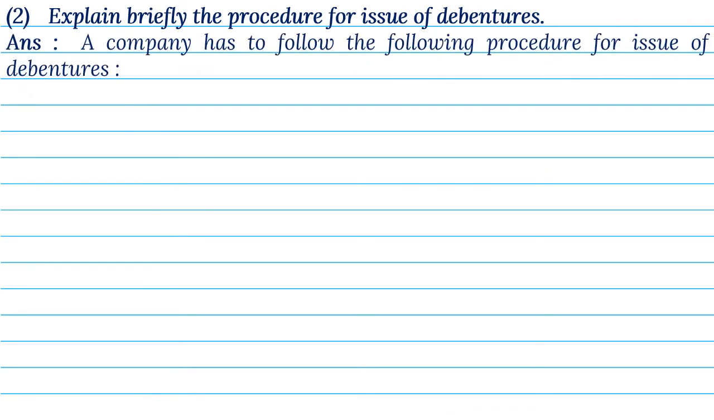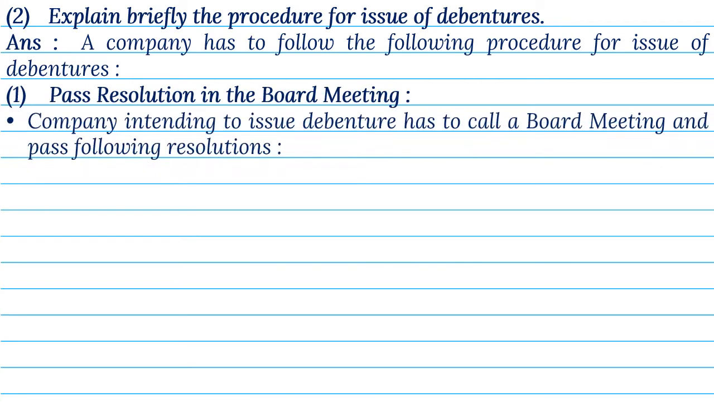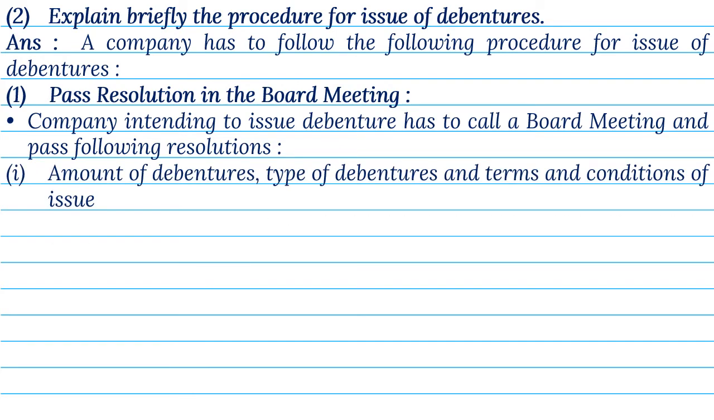2. Explain briefly the procedure for issue of debentures. Answer. A company has to follow the following procedure for issue of debentures. 1. Pass resolution in the board meeting. Company, intending to issue debenture, has to call a board meeting and pass following resolutions. 1. Amount of debentures, type of debentures, and terms and conditions of issue.